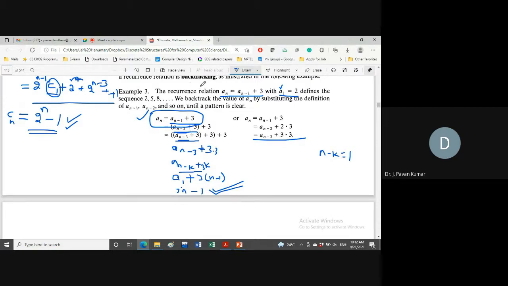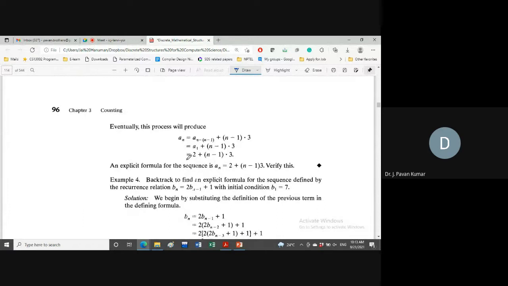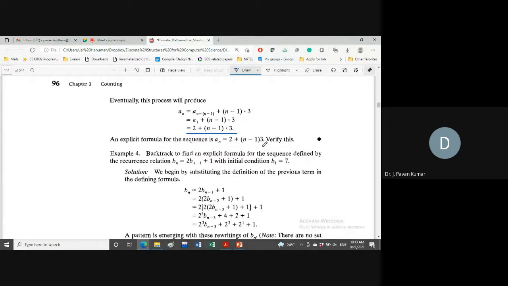Sometimes it is called the backtracking method. This is one of the methods of solving recurrence relations. This is the formula: 2 plus n minus 1 into 3, or 3n minus 1 directly we can say.